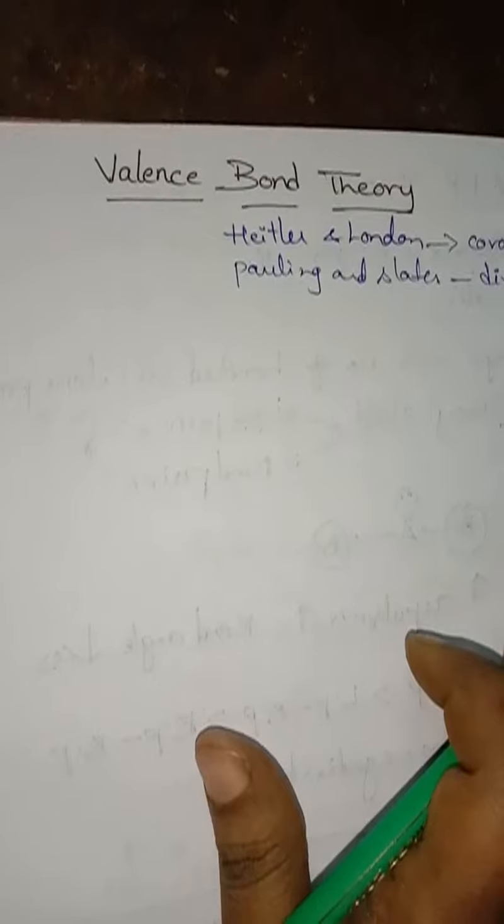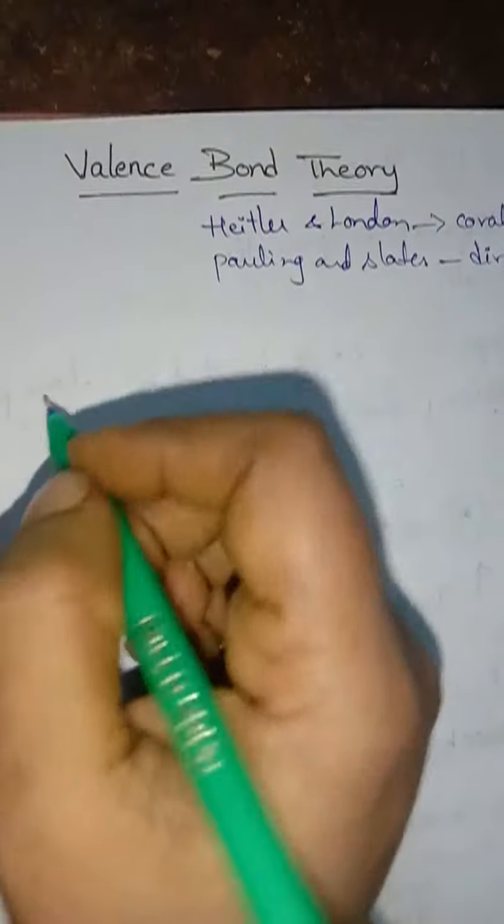Directional nature. So here the main postulates, or the conditions required for the formation of covalent bond: first one, overlapping of half-filled orbitals. Listen children, only valence shell electrons are used for sharing in covalent bond formation, that we already know. In the formation of covalent bond we use only valence shell electrons, and they will share them. So atomic orbitals with unpaired electrons are involved in bond formation.